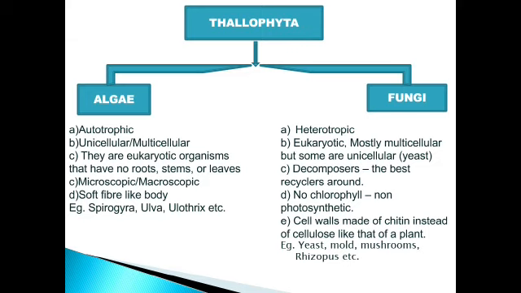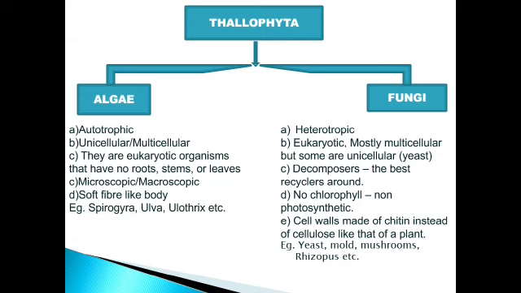Correct. Okay. Now one thing you should know, the most important characteristic of fungi, is the cell wall. We are studying plants, right? And what's the difference between plants and animals? In plants, the cell wall is present.